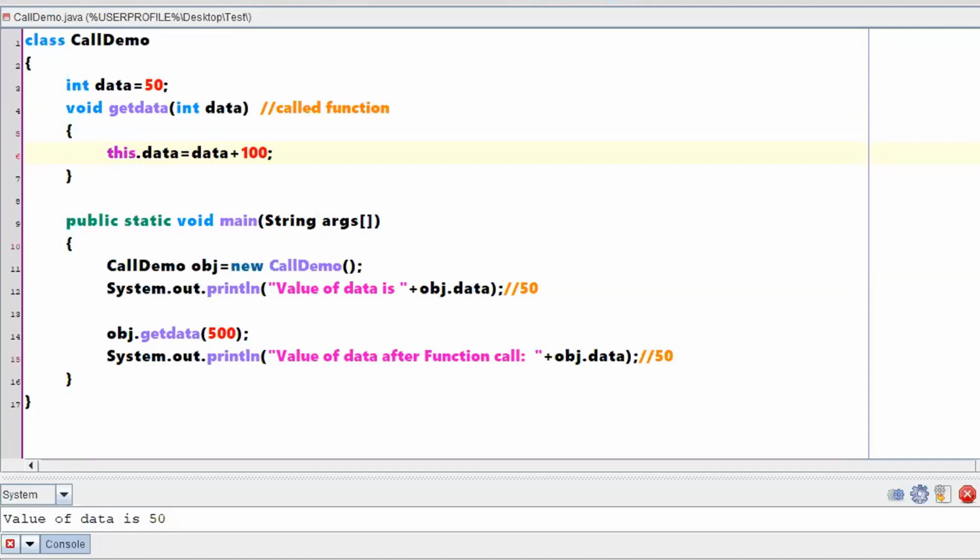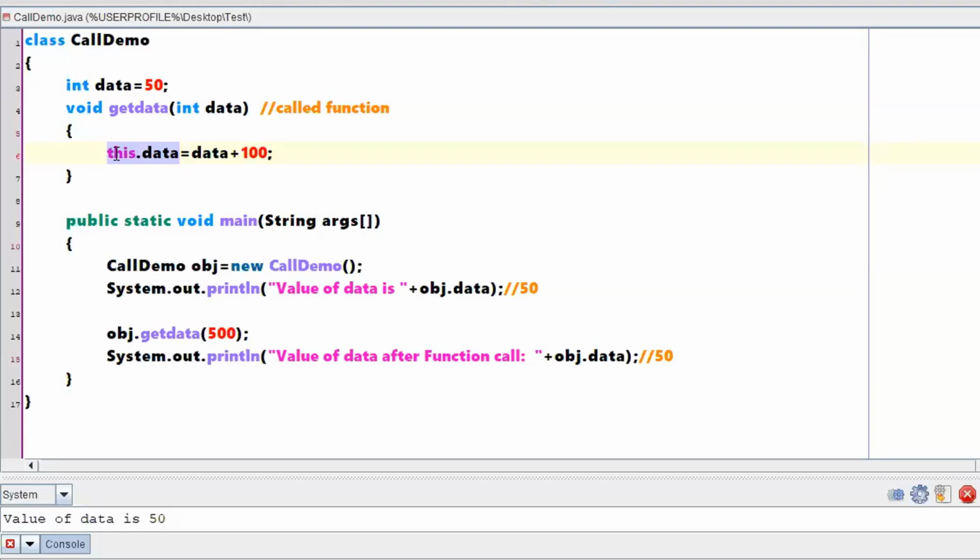What it is specifying is, when I say this, it is telling the compiler that within this particular scope, within these braces, whichever instance variable is available with that name, this data, is meant. If your intention is to talk about the instance variable, not the local variable, you specify this keyword. What this keyword says is that he is not talking about a local variable, rather he is talking about an instance variable.